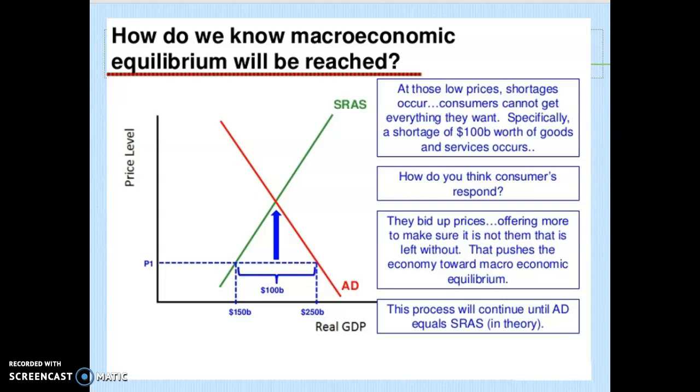It would show price level, and then aggregate supply and aggregate demand would be the same. That'd be equilibrium. And again, if aggregate supply were greater than aggregate demand, we'd have a surplus. If aggregate demand is greater than aggregate supply, which is what this graph is, we would have a shortage.